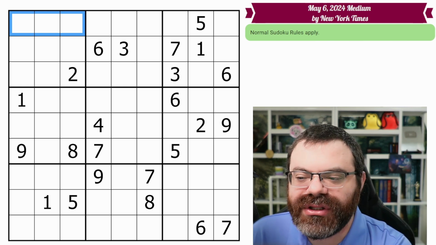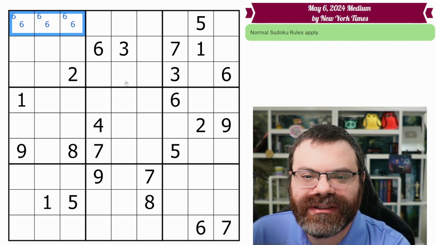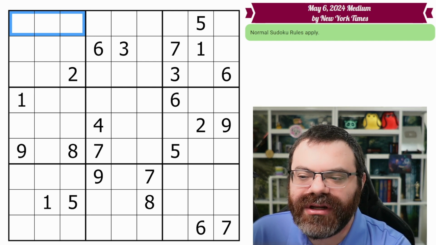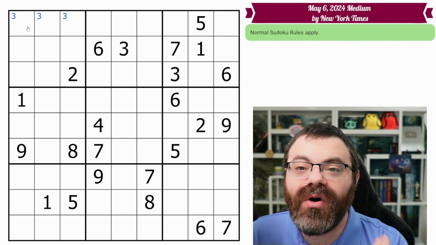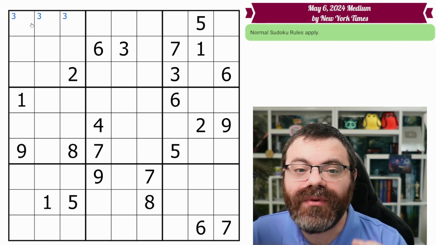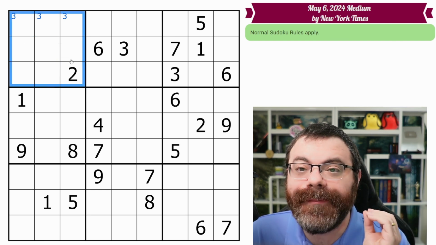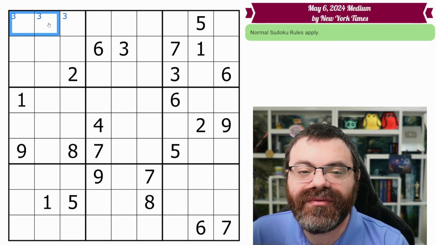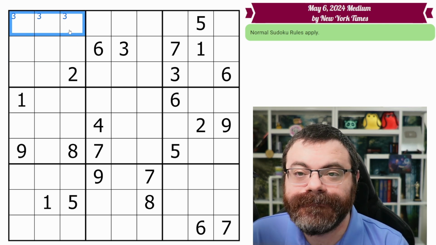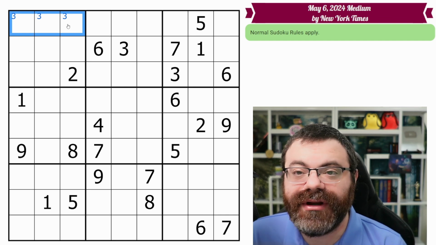So what I'm going to do is use the corner mark mode. This is corner mark mode. This is center mark mode. And I'm going to corner mark 3s in all 3 of these cells. I'm always going to use corner marks, consistency. Remember, I'm always going to use corner marks to mean a box-centric notation. Within this box, the 3 has been limited to these 3 cells, or whichever cells they're in.